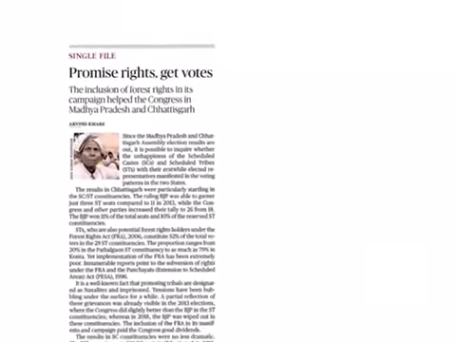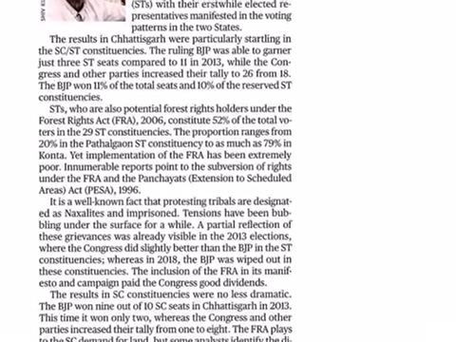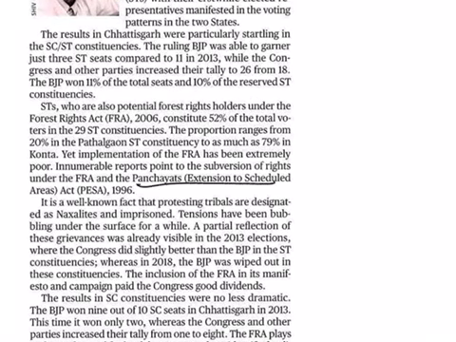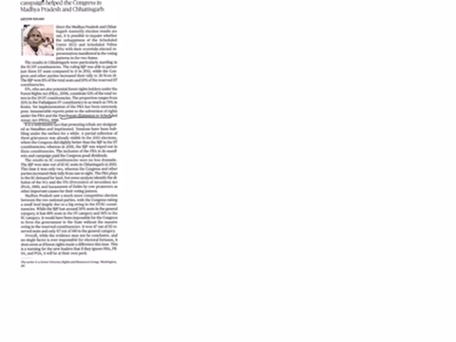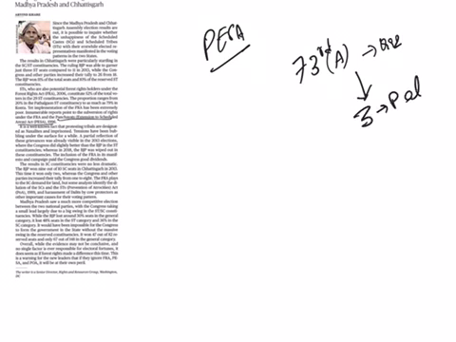The next article is Promise Rights, Get Votes. This article comes under GS paper 2 under the topic of governance. From this article, we are going to see an act known as the Panchayats Extension to Scheduled Areas Act of 1996, known as PESA. We know that the 73rd Amendment Act of 1992 has given constitutional provisions for 3-tier panchayats all over the country. But the 73rd Amendment Act is not applicable to some areas,